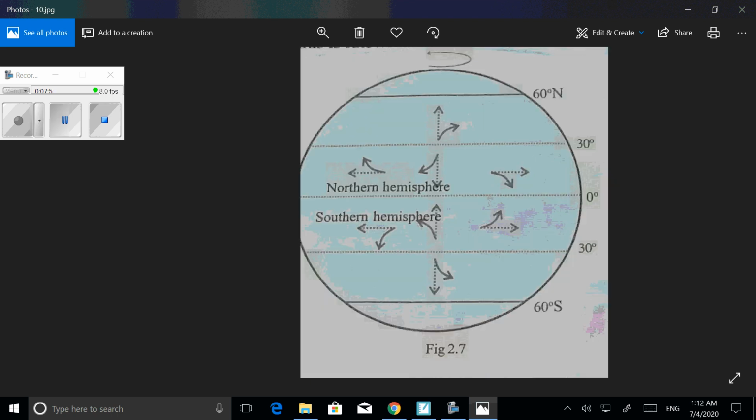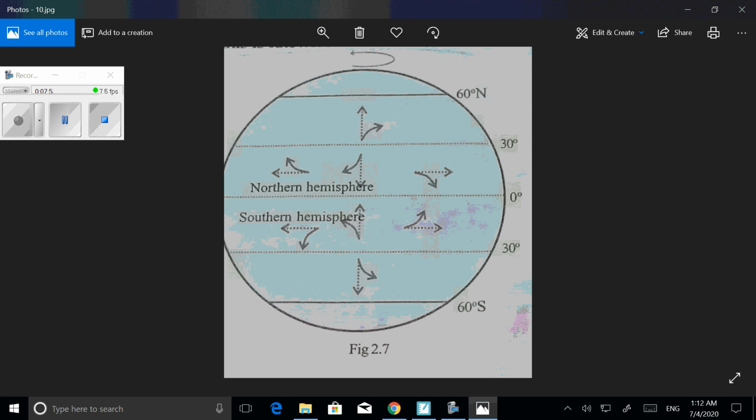Look at the figure. In the northern hemisphere, the wind's actual direction is toward the north, then it turns to the right. Again, look at the east side. The wind goes to the east and is deflected to the right. In the same manner, wind moves to the south and is deflected to the right.